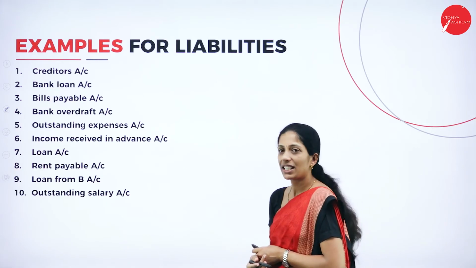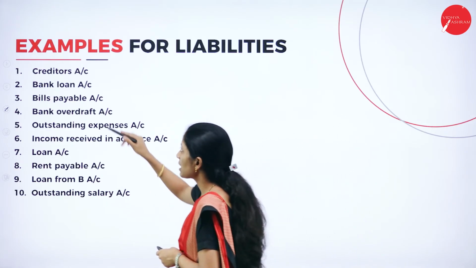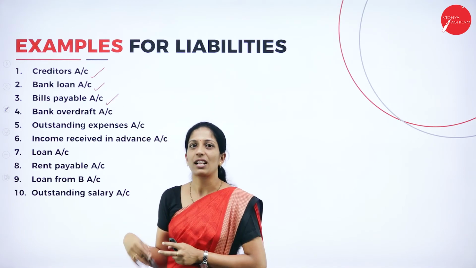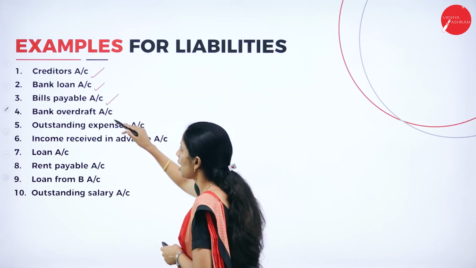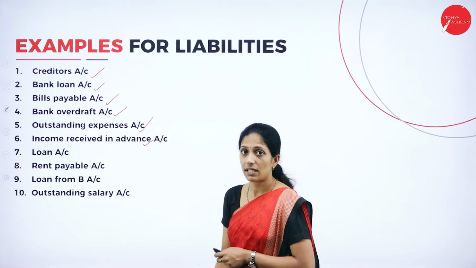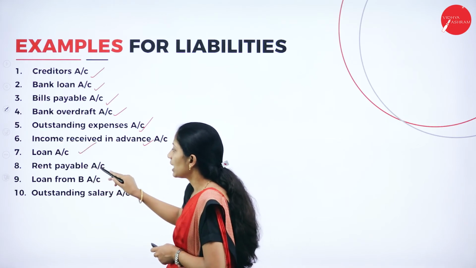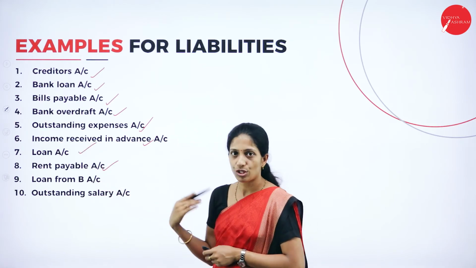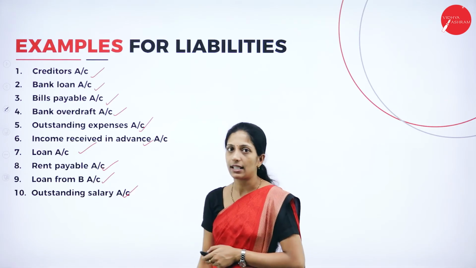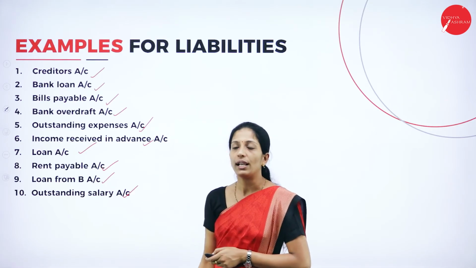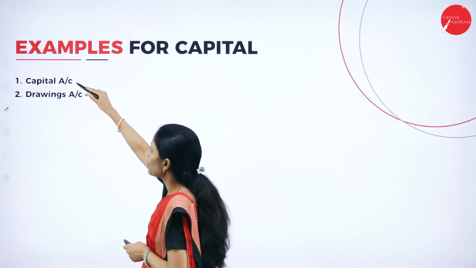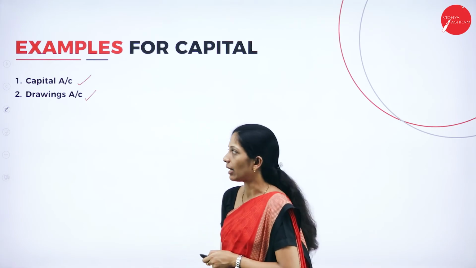Now coming to the liabilities. You know about the liabilities: creditors, bank loan, bills payable, that is the amount that has to be paid to the outsiders, bank overdraft, outstanding expenses, income received in advance, loan account, rent payable, that is outstanding expenses, loan from B, outstanding salary. So these are the examples for liabilities. Now for capital, we have capital account and drawings account.